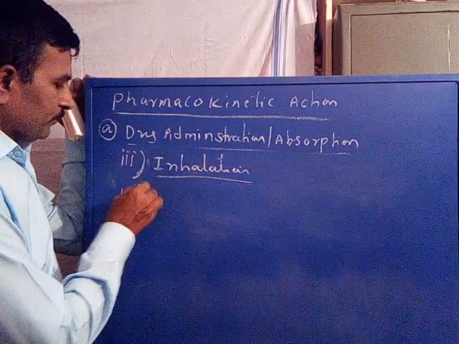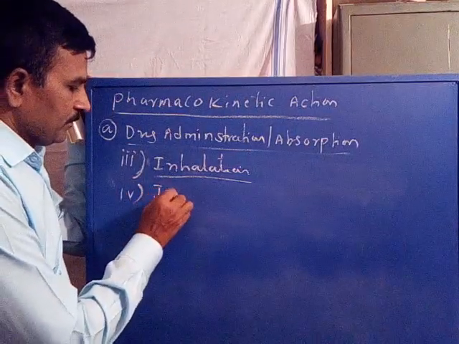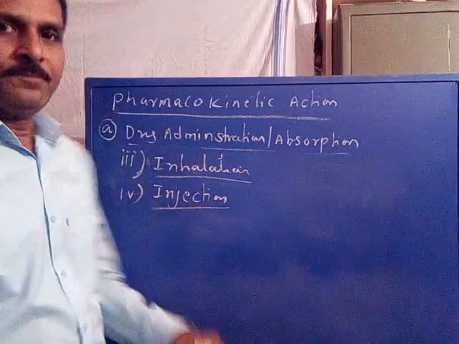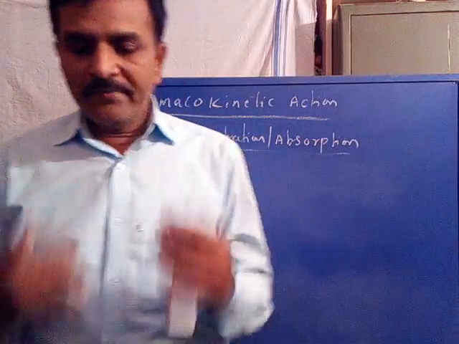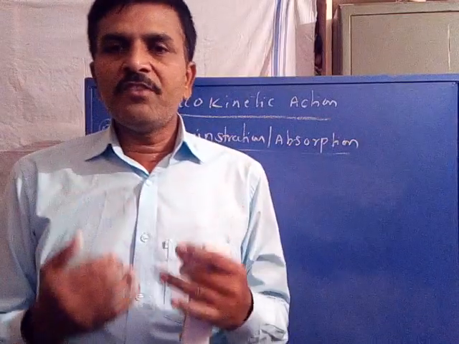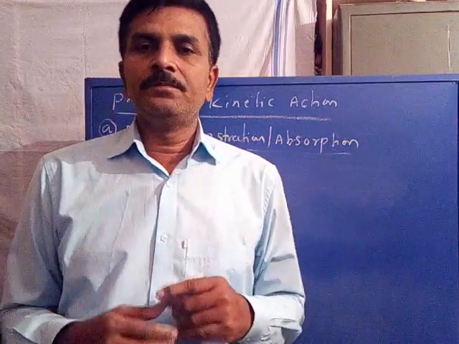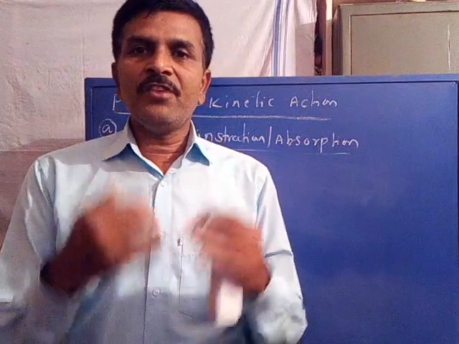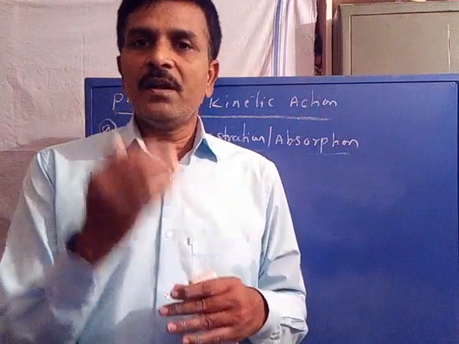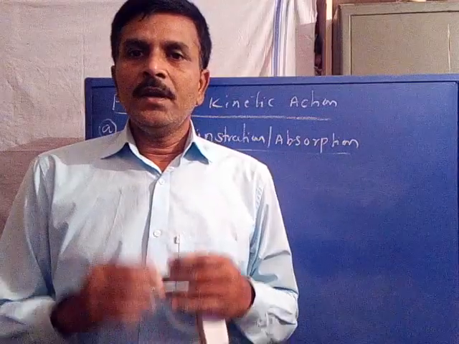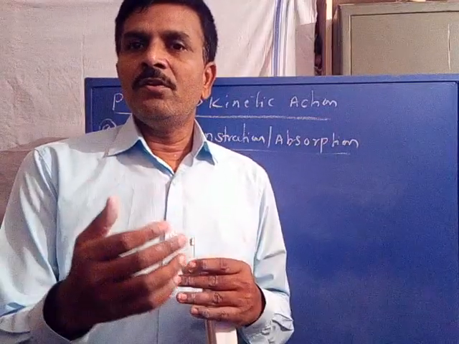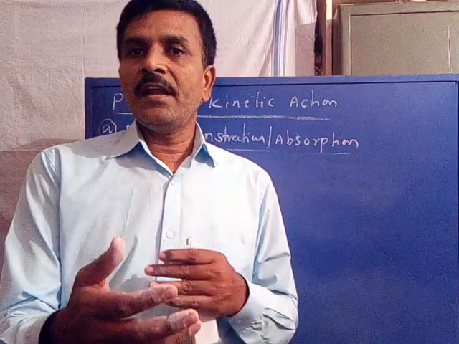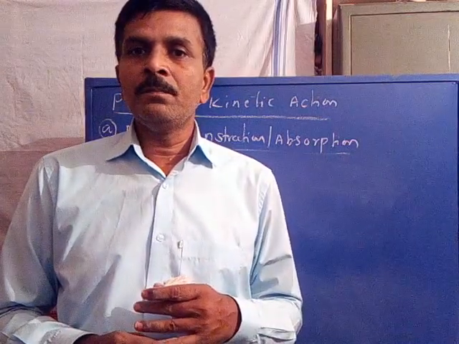Now the fourth one, injection. Whenever the fastest action is required under serious conditions, the drug is administered directly in solution form and injected directly into the circulatory system.